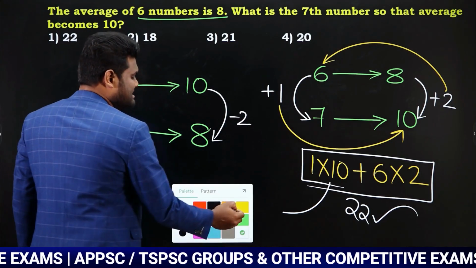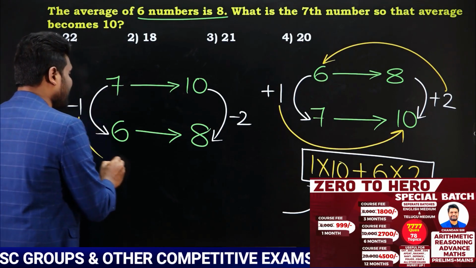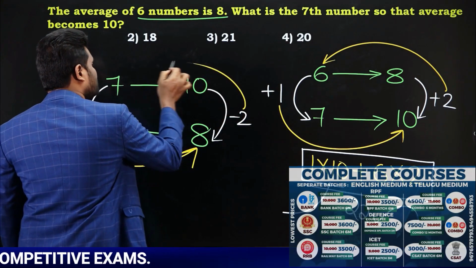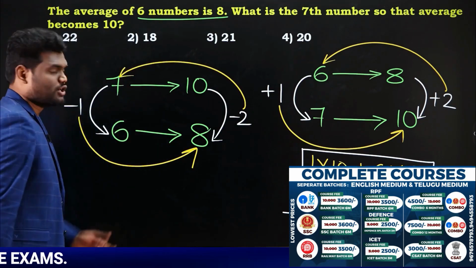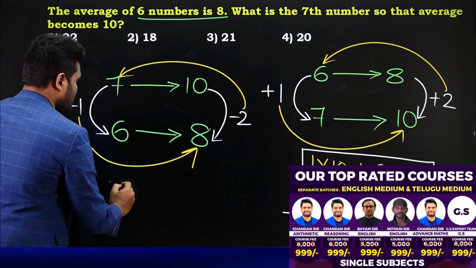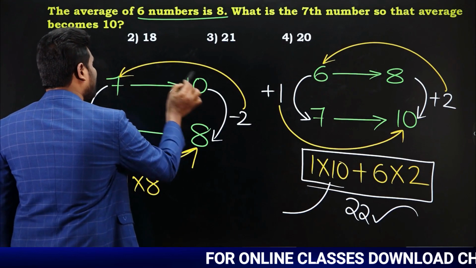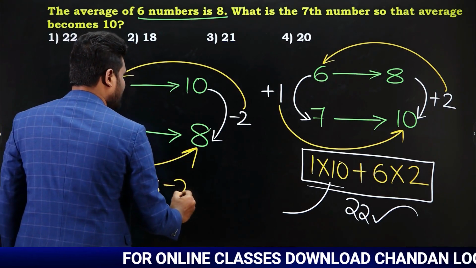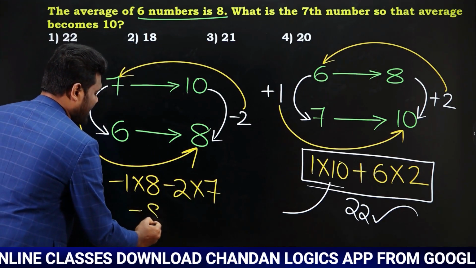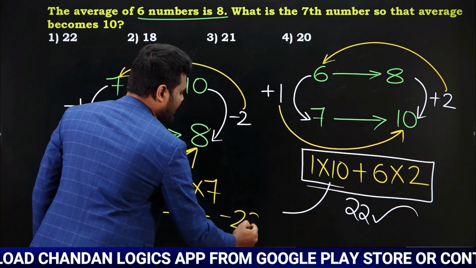Now what you need to do? The same thing whatever I have explained here, you need to do. Left hand side difference multiplied with right hand side bottom number. Similarly, right hand side difference multiplied with left hand side top number. So do the calculation. Left hand side difference multiplied with right hand side bottom number, so -1 into 8. Similarly, right hand side difference multiplied with left hand side top number, -2 into 7. If you simplify this, this is going to be -8 -14, which is nothing but -22.